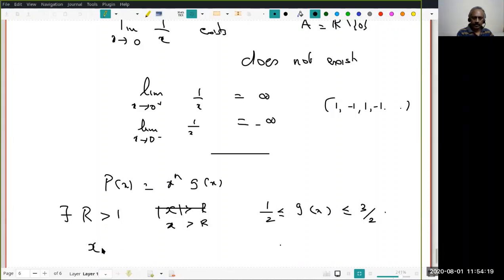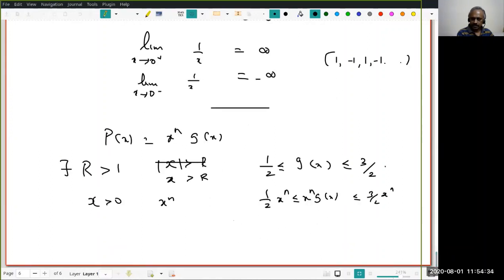Therefore, if x is positive and I multiply by x power n, then I get half x power n is less than or equal to x power n g(x), which is less than or equal to 3 by 2 into x power n. Do you understand this? Therefore, the limit as x tends to plus infinity of P(x) will be greater than or equal to half of x power n. Therefore, that will be infinity. How many of you follow? x is greater than r, r is greater than 1, therefore we know it goes to infinity. We had already shown that, or if you want, you can prove that directly.